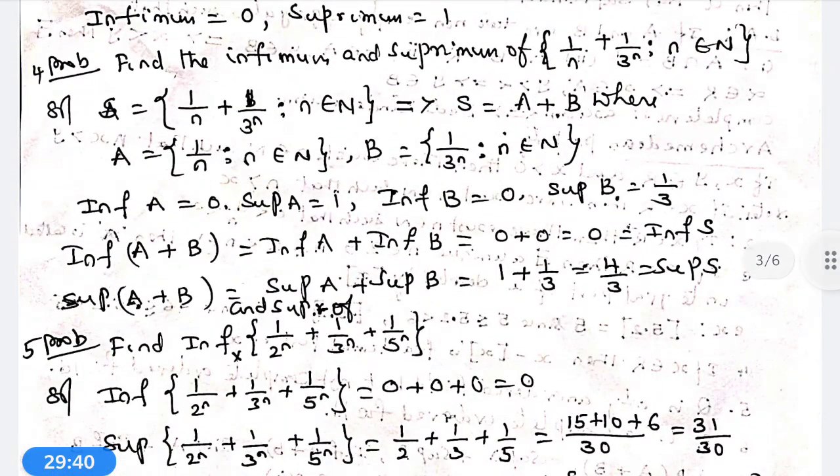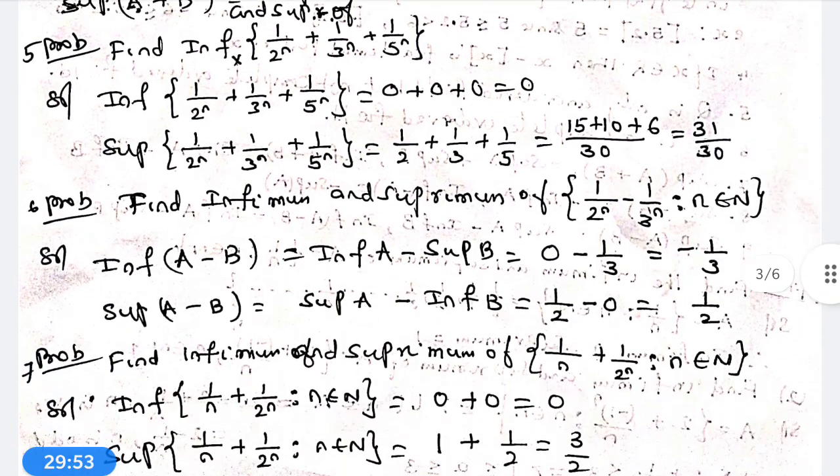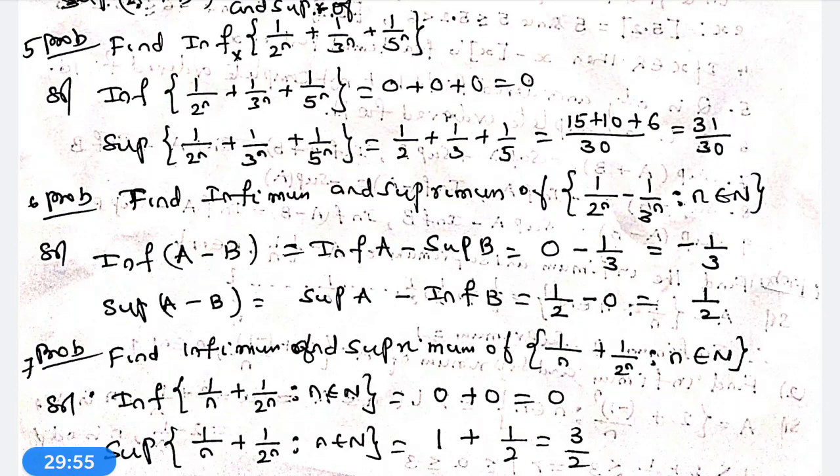infimum of 1 by 2 power n is equal to 0. Infimum of 1 by 3 power n is equal to 0. Infimum of 1 by 5 power n is also 0. Therefore, infimum of the aggregate 1 by 2 power n plus 1 by 3 power n plus 1 by 5 power n is equal to 0 plus 0 plus 0 is equal to 0.